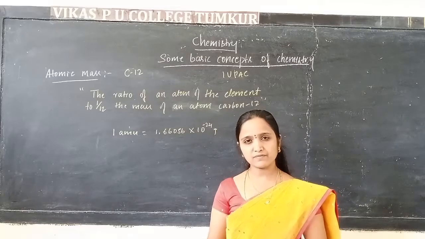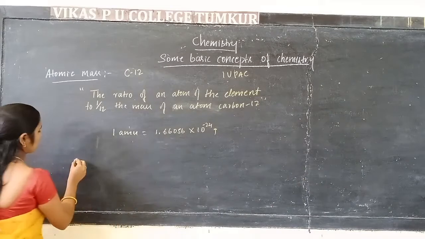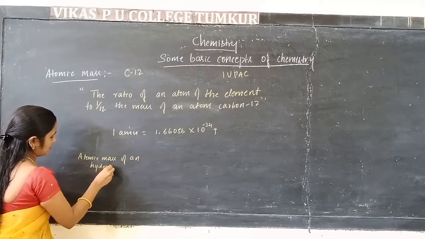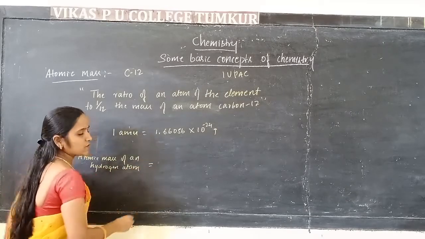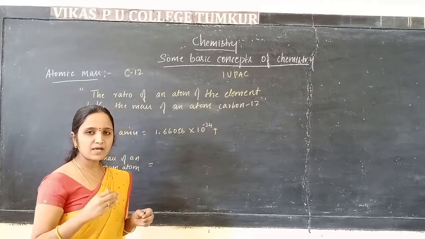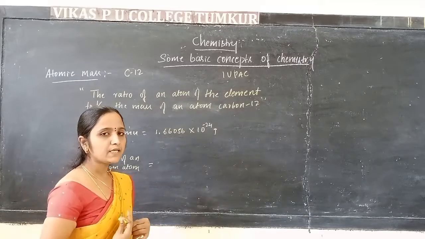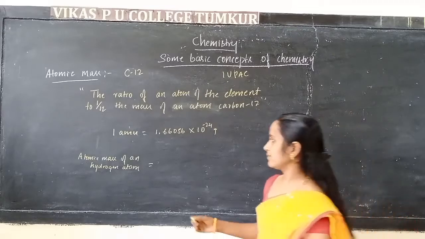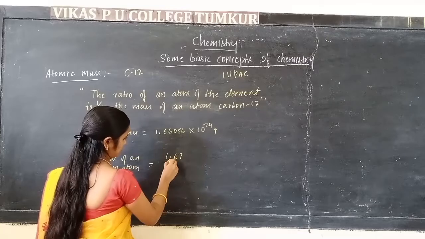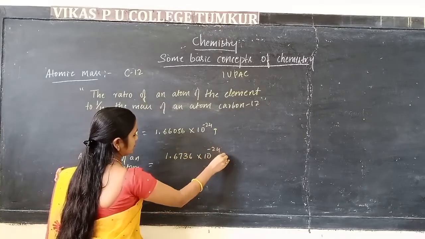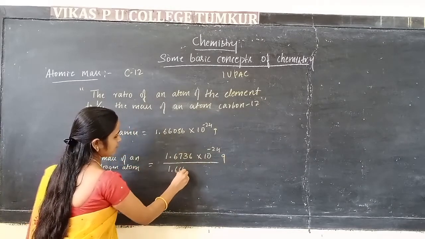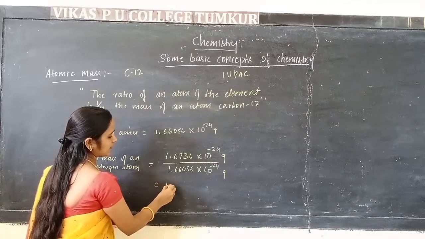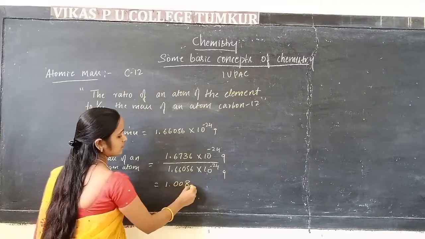Suppose we need to find the atomic mass of the hydrogen atom. The formula is the mass of an atom of the element divided by 1 AMU. The mass of the hydrogen atom is 1.6736 × 10^-24 gram divided by 1.66056 × 10^-24 gram. Calculating this, we get 1.008 AMU.